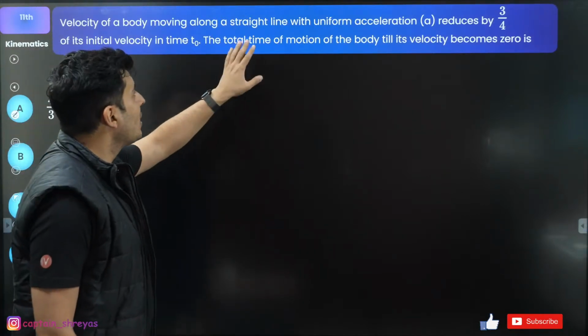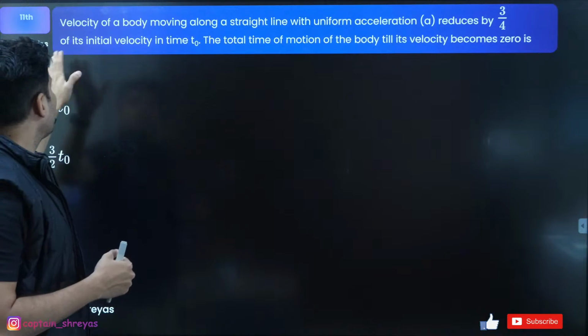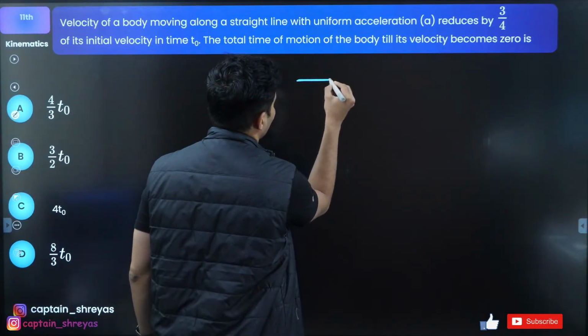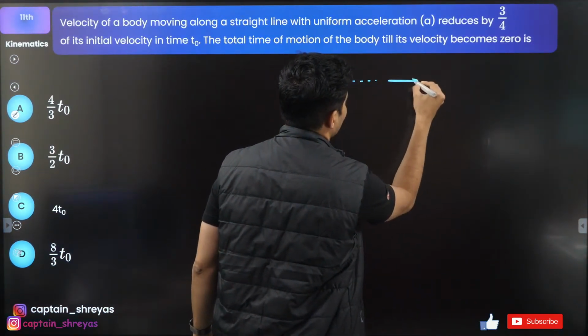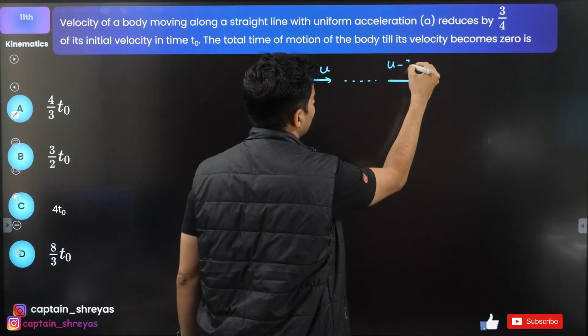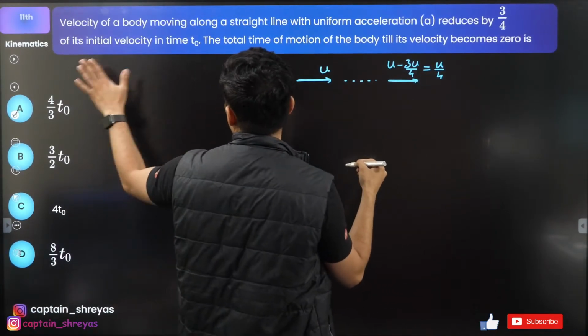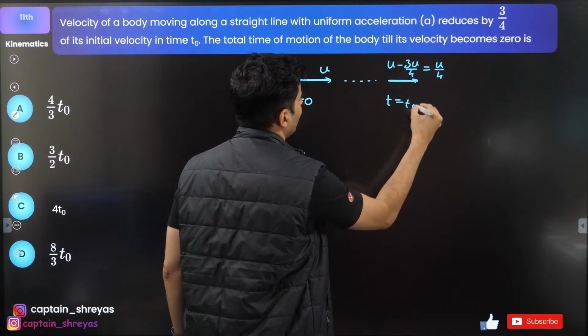Velocity of a body moving along a straight line with uniform acceleration reduces by 3/4 of its initial velocity. That means the particle was going with u speed. After some time it reduces by 3/4, so u minus 3u by 4, which is basically u by 4, in time t naught.